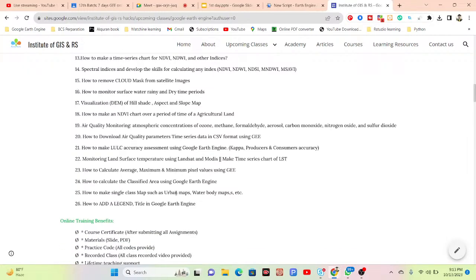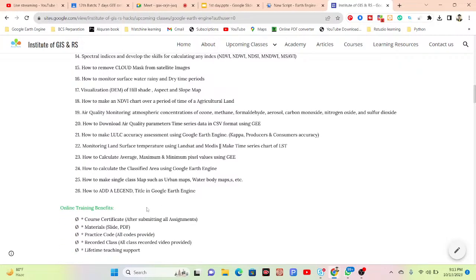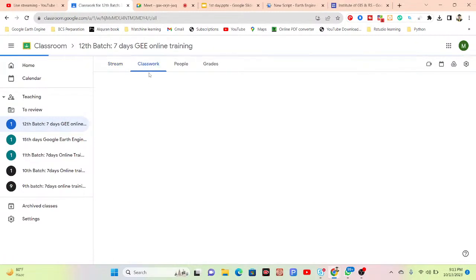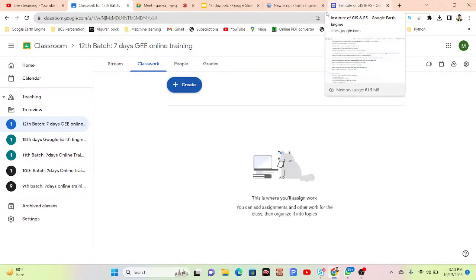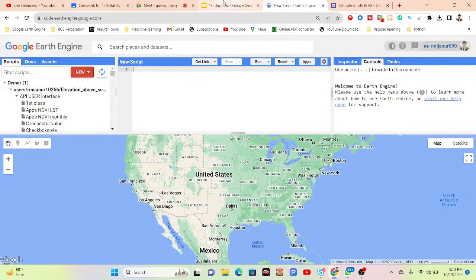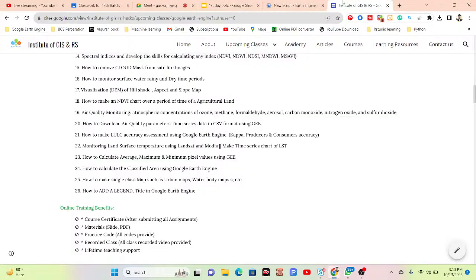As well as, you can get this type of benefit after submitting all of those assignments. Every class I put some assignments in our Google Classroom, so you can easily get them in your classwork. You can get the assignment list with the description and questions. After one class, for the students who have completed the previous class, I also put the next one here. As well as we can get the material: all of the slides which I show you here, as well as reference PDF files and practice code. All of those practice codes I also provide.